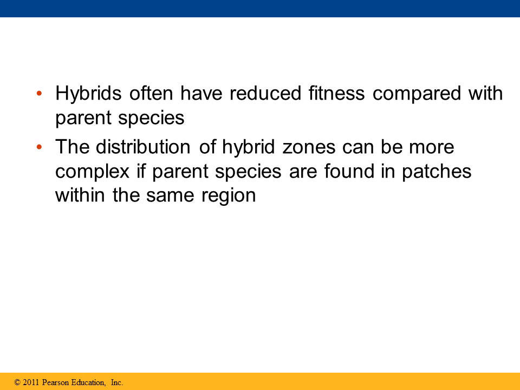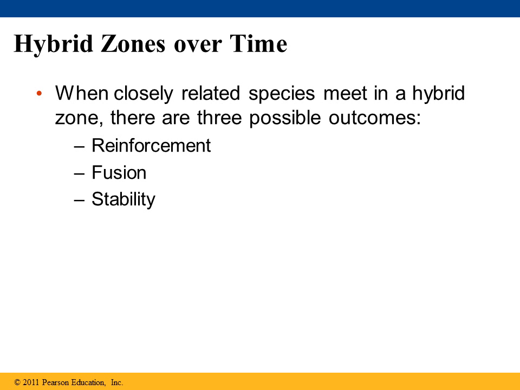Now, often hybrids will have reduced fitness when compared to the parent species. The distribution of the hybrid zone can also be more complex if the parent species are found in patches within the same region.